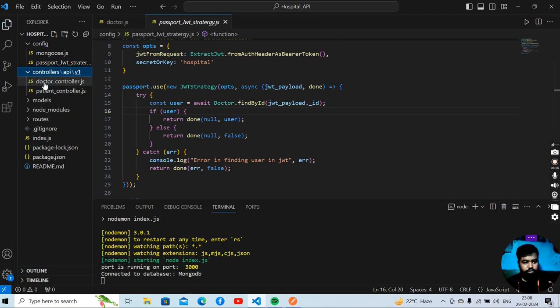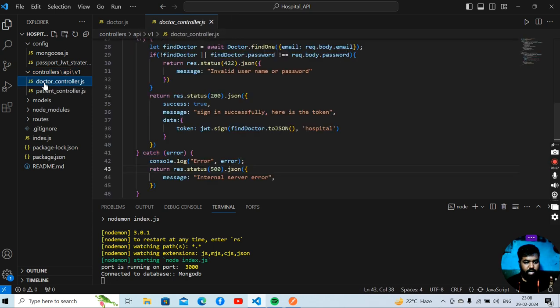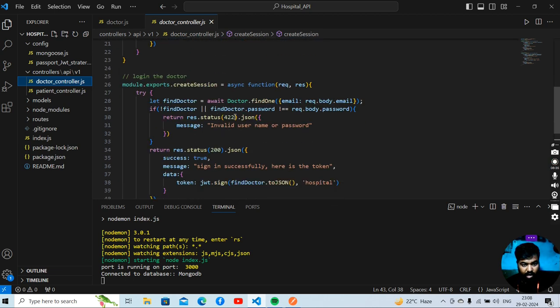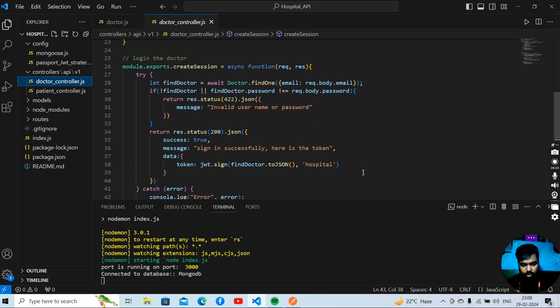Second one is controller. Here I have all the controller part written. First of all, I have written a register a doctor. Here I have written code to register a doctor, and here I have written code to create a session, basically for login. Here I have written code to log in the doctor, and here I am generating my JSON token.